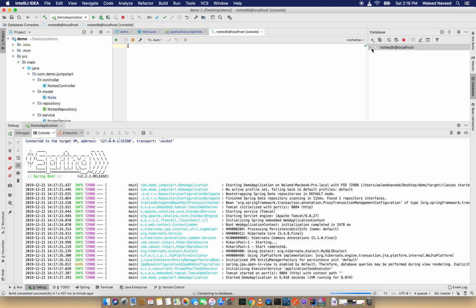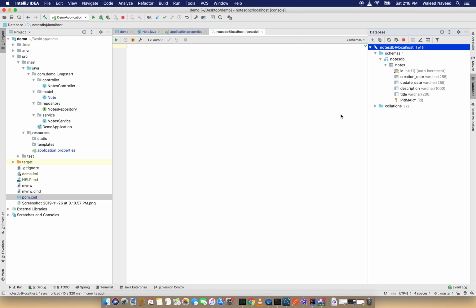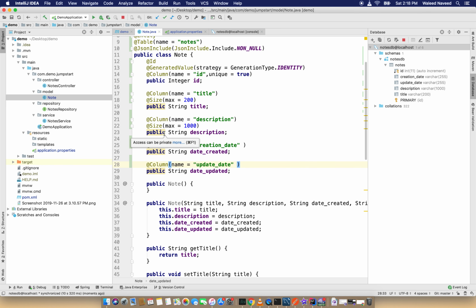So this is my database notes db. Let me refresh it, and yes, we have successfully created our notes table, with the following columns: id, creation date, update date, description and title. As you can see, the size is the same as the constraint we used previously. The maximum size of the title is 200, and here you can see varchar 200, the length of the title is 200, and in description the same. And yes, we have created our application successfully.